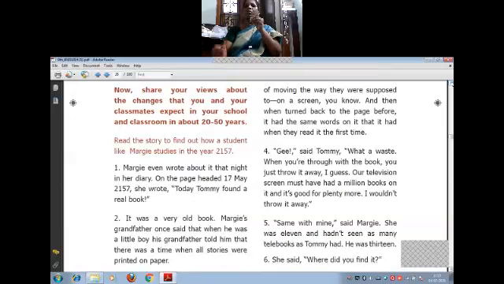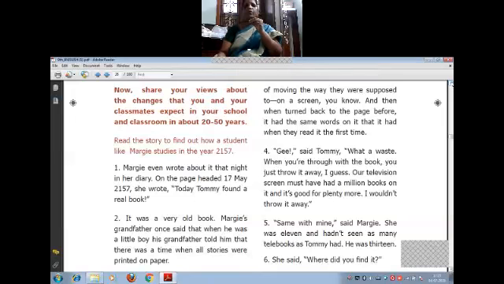Maggie even wrote about it that night in her diary. That means on 17th May, in her diary, she is writing in the night. What is she writing? She wrote, today Tommy found a real book. And which is the date? 17th May 2157. It is very clear to you.